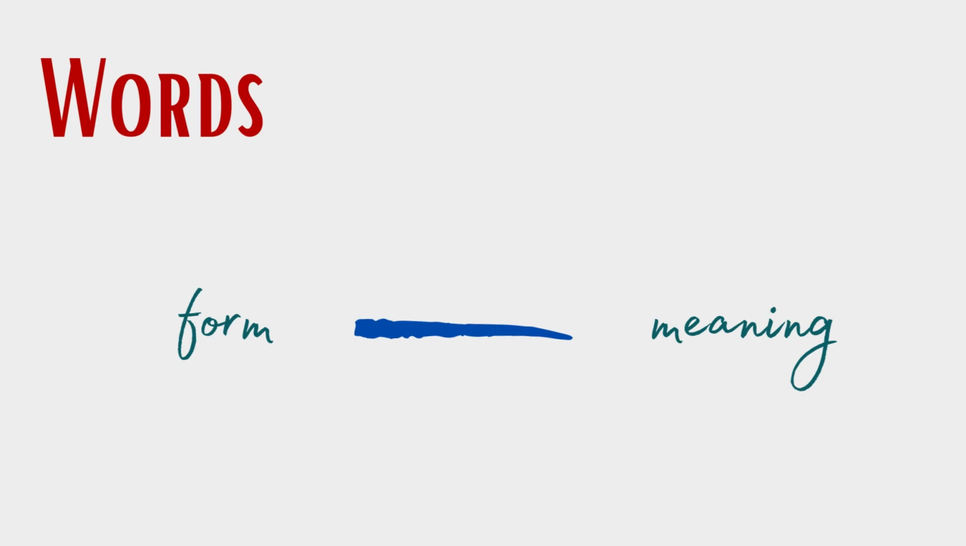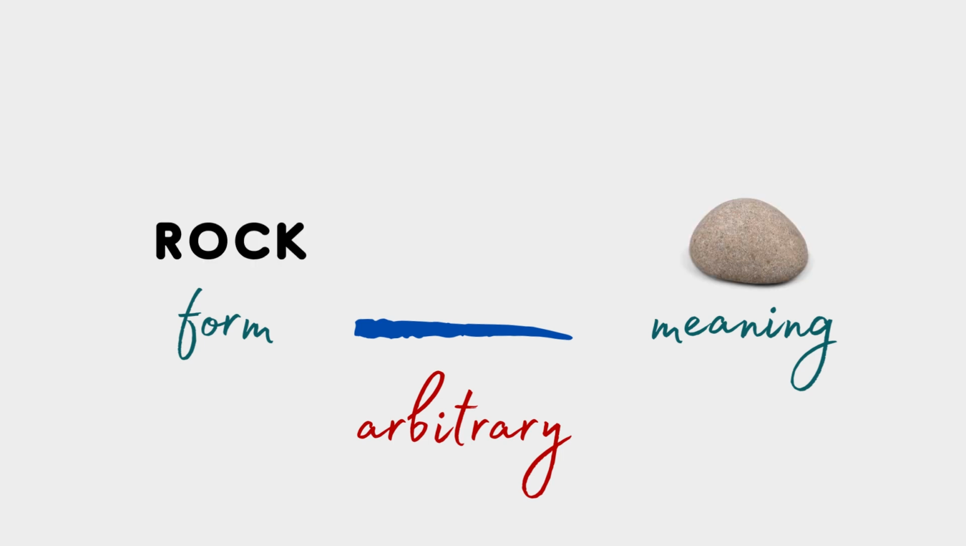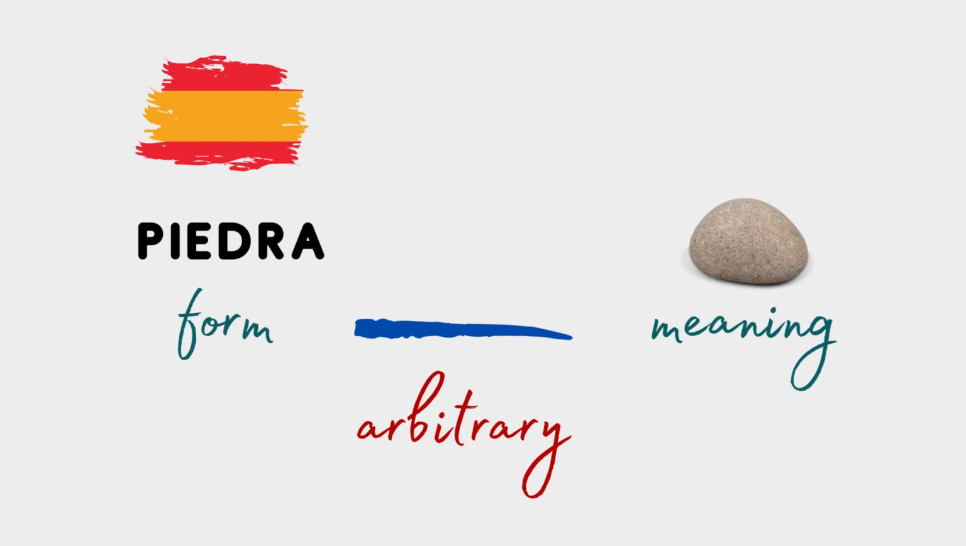Let's start with words. How are they associated with meaning? Well, according to Ferdinand de Saussure, the relation between form and meaning here is arbitrary. There is nothing intrinsic to the form that would convey its meaning. For example, there is nothing in the word rock that would tell us that it means rock. So, in a different language, it's a completely different form which has the same meaning. In Spanish, it's piedra.